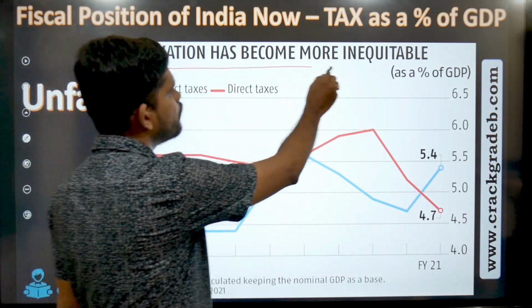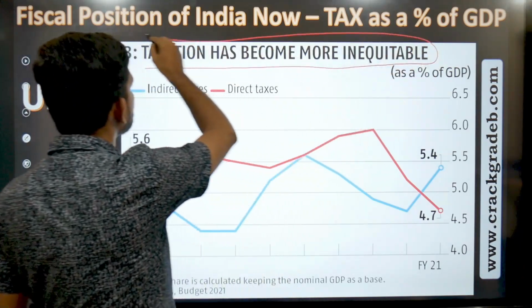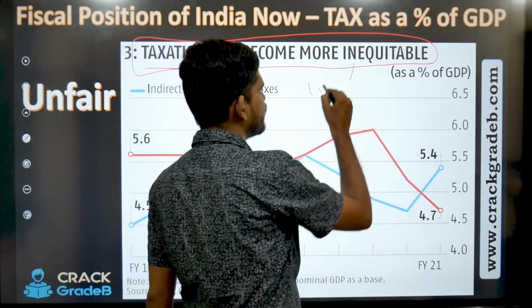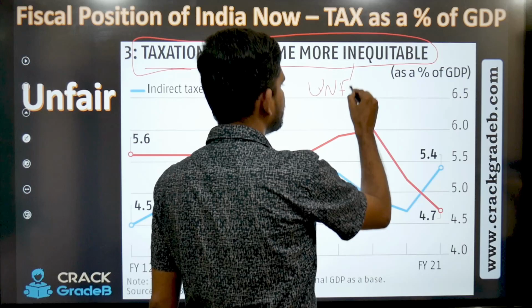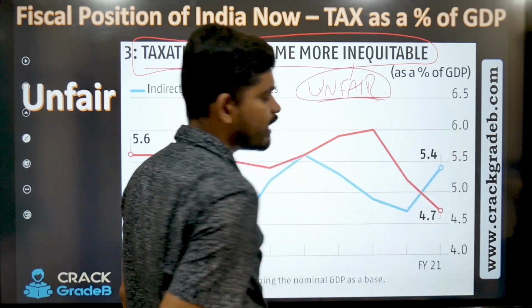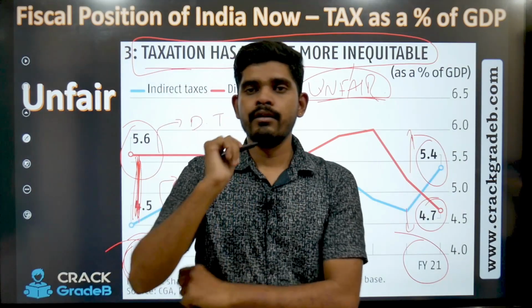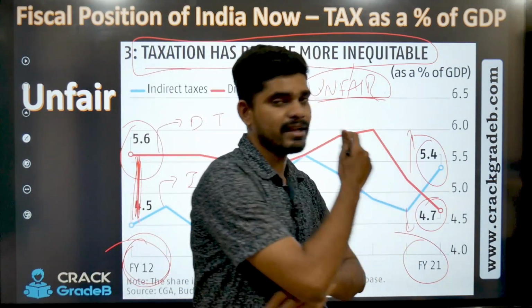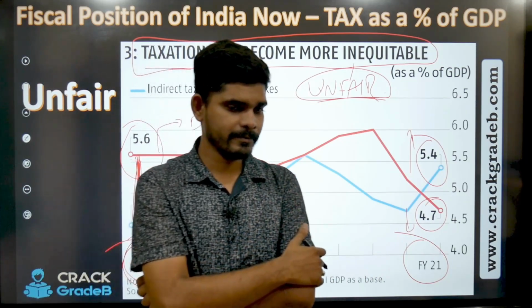Taxation has become more inequitable. What is the meaning of inequitable? It's unfair. Why is it unfair? Now understand why this is unfair. What are indirect taxes? From where are they collected, right?